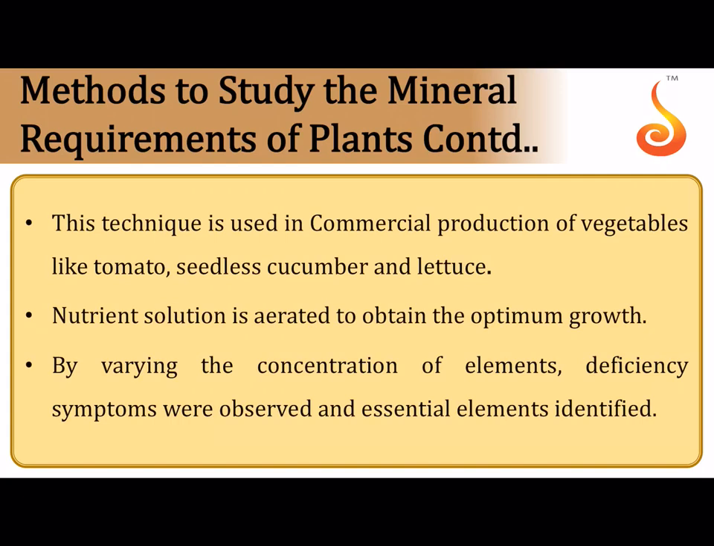This technique has now been used in the commercial production of plants and vegetables like, for example, tomato, seedless cucumber and lettuce. It is very important to note that it is not just placing the root or placing the plant in a nutrient solution. You have to ensure that it is constantly aerated. And by varying the concentration of elements, you can study. For example, if you want to study the deficiency of iron, you make sure that the nutrient solution that you are providing to the plant does not have iron in it, and then you can study what are the symptoms which the plant exhibits when there is deficiency of iron in the mineral solution.